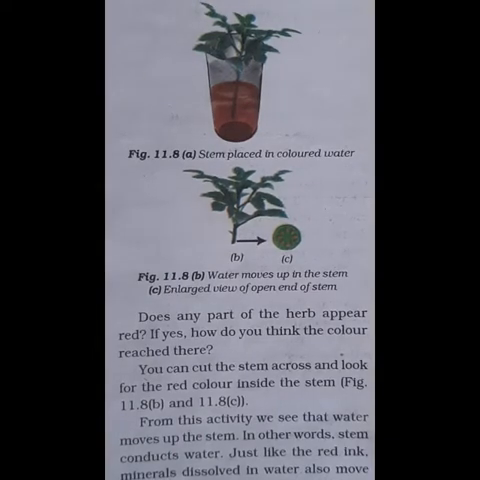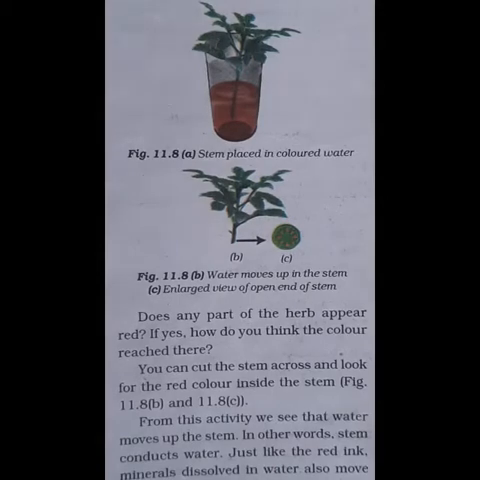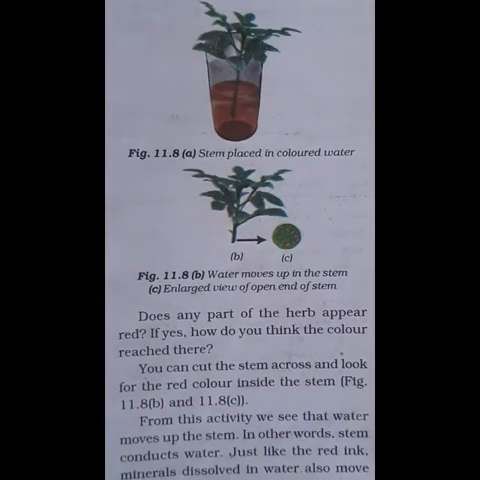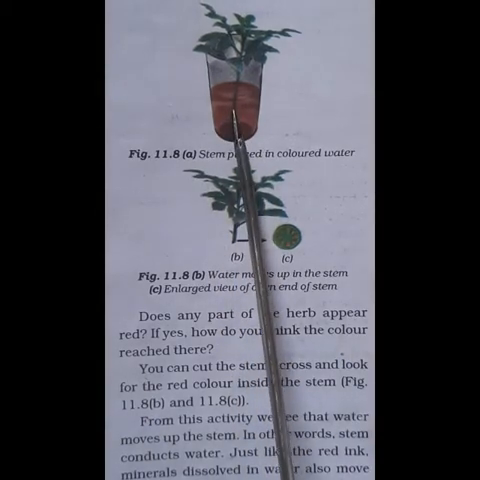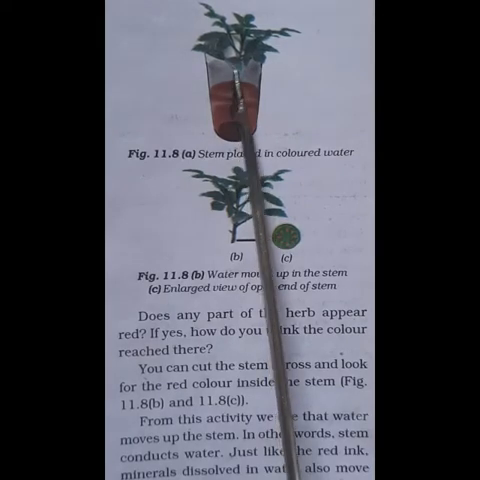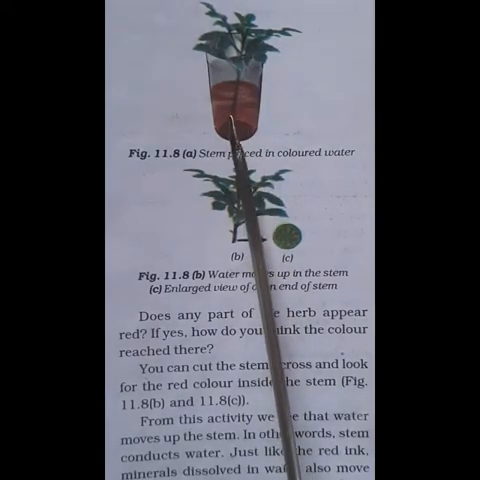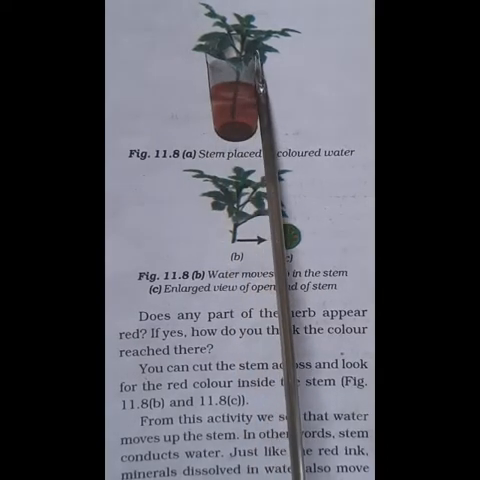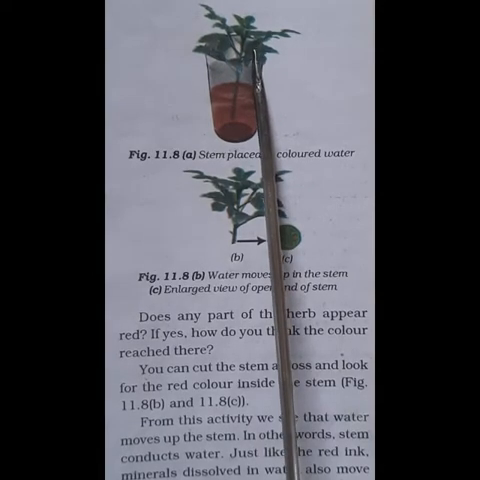plant. Water and minerals go to the leaves and other plant parts through narrow tube-like structures inside the stem. Which are the narrow tube-like structures? That is the xylem. Xylem tubes are found inside the stem, and these will carry minerals and water, and it will help to pass the minerals and water to other parts of the plant also.